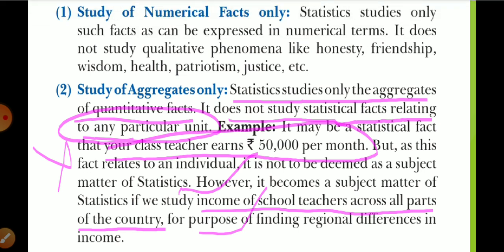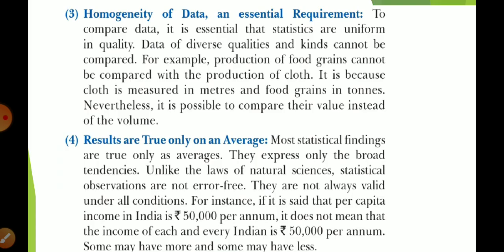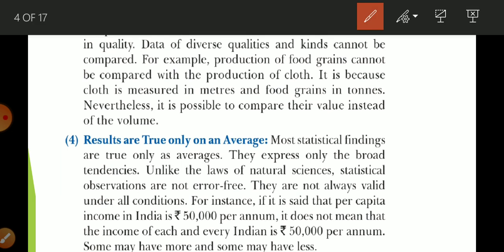Now the third, homogeneity of data as an essential requirement. For studying, it is compulsory that if you have two sets of data, they should be of the same kind. Like if there is class 11th A and class 11th C, and if weight is given for one, then weight of all the students should also be given for the other.